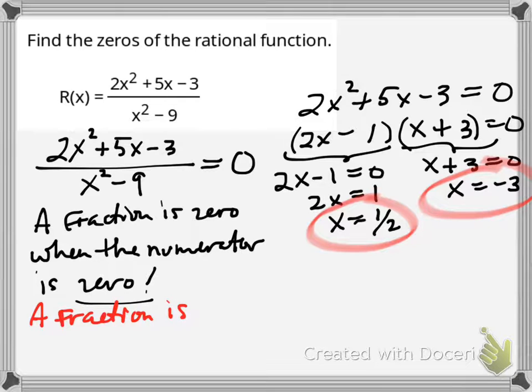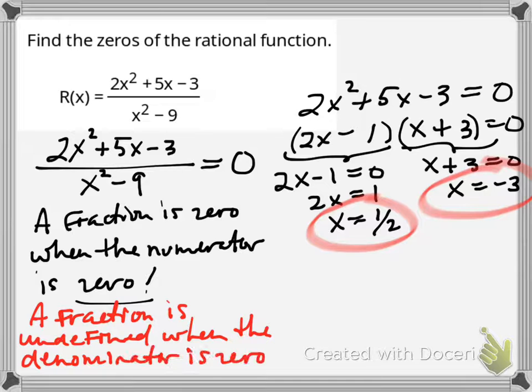Now, I wish it ended there. We could stop right there. But since we're dealing with fractions, you always have to look at the denominator, because when the denominator is 0, then the fraction is undefined. So x can't be certain values that make that denominator 0.